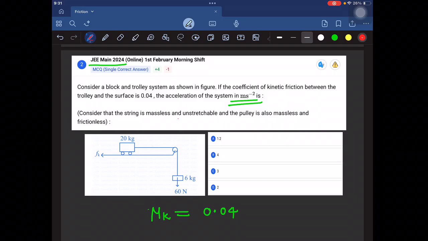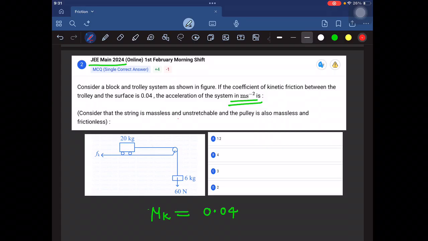What is the applied force here? First, let us calculate the applied force. The 6 kilogram mass is here, and its weight is 60 Newton. There will be a tension here because it is the same string connected through this pulley, so the tension force also will be equal to 60. So the applied force is 60 Newton. The kinetic friction is given in the figure itself. Net force will be equal to 60 minus kinetic friction.